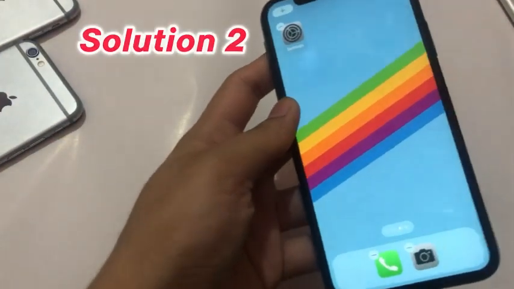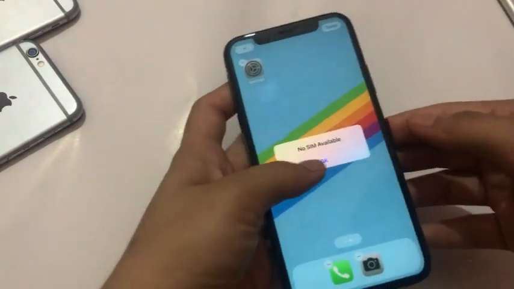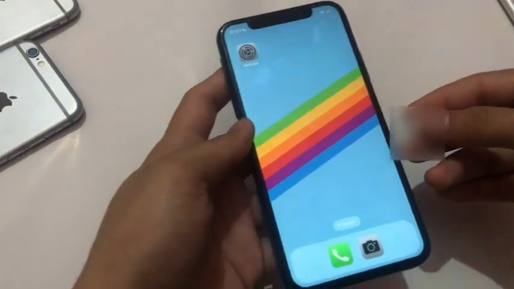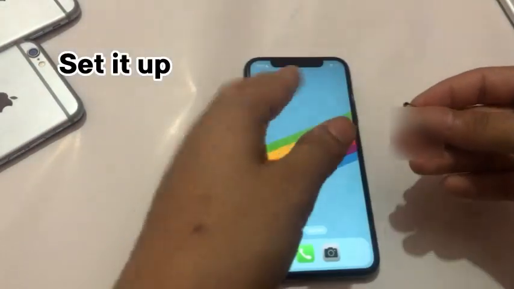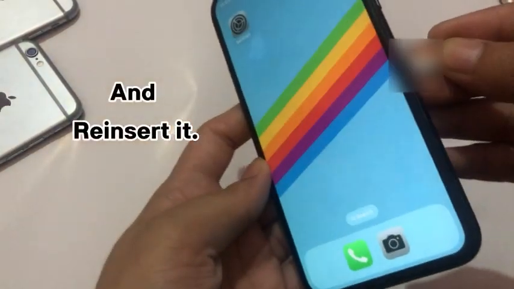Solution 2. Take out your SIM card. Set it up and reinsert it.